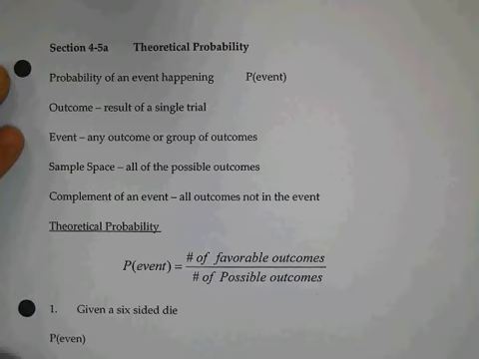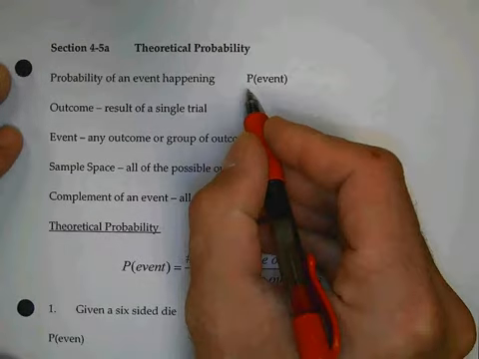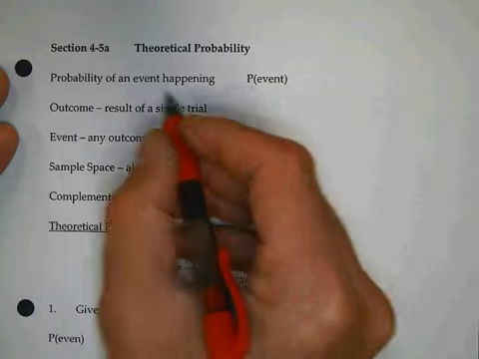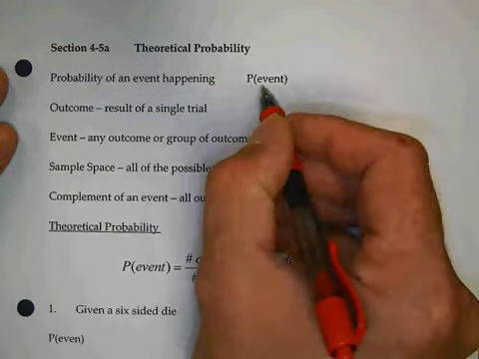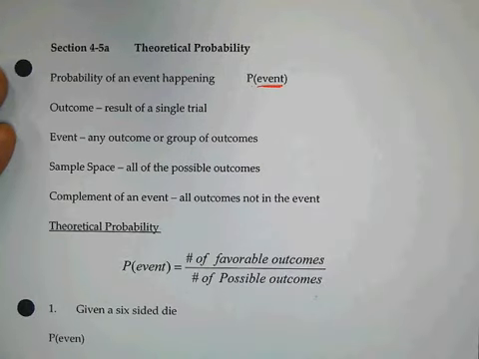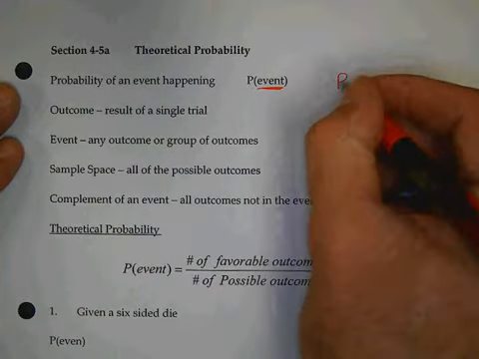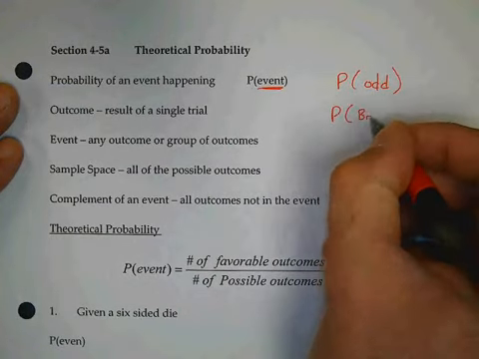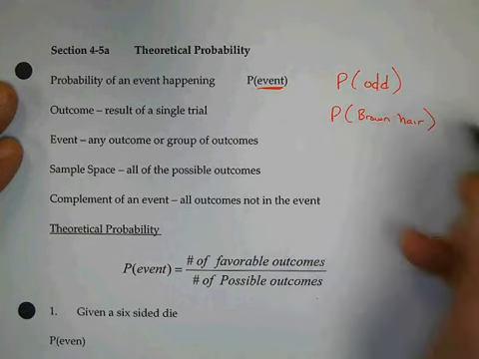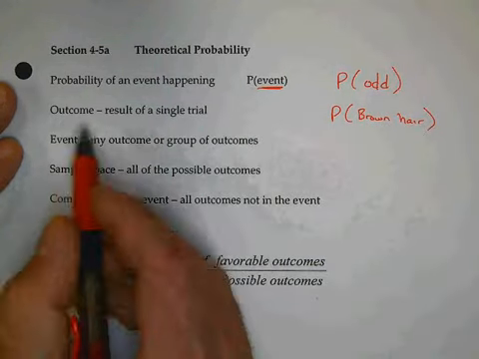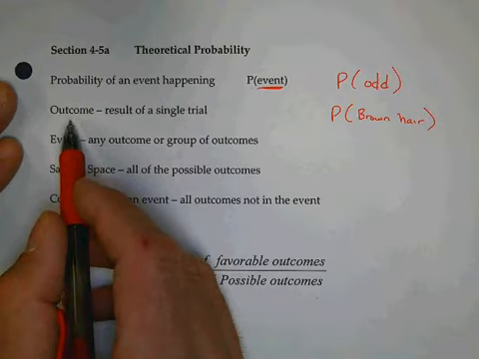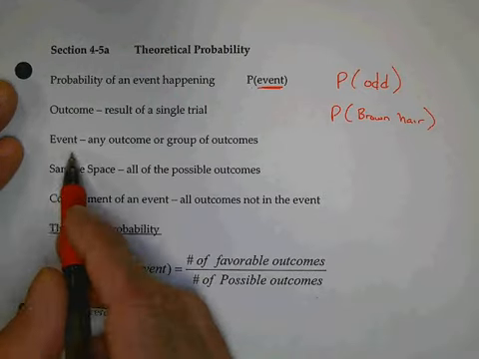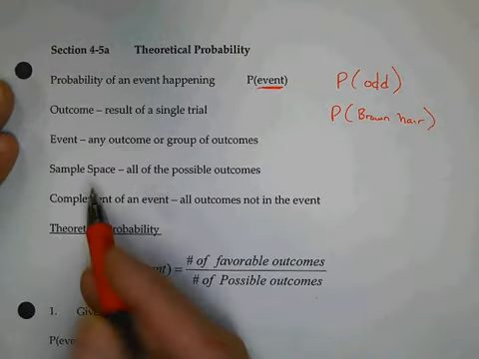Now, some terminology. If you see a capital P outside a parentheses with something in the middle, that means what is the chance, or what is the probability, of what's in the middle occurring. Whatever the event is, maybe it's the probability of an odd number, maybe it's the probability of picking someone with brown hair. The outcome is the result of whatever happens. We roll the die, the outcome was a 3, so the outcome's a 3. An event is the group of outcomes. The sample space is all the possible outcomes.